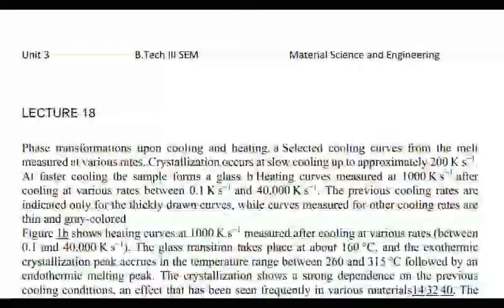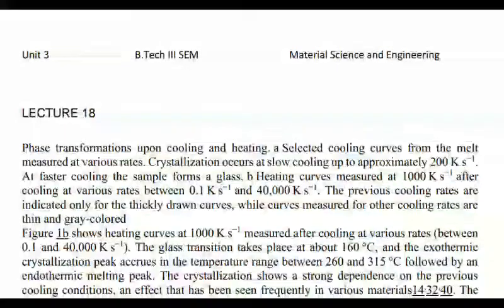Phase transformation upon cooling and heating is selected: cooling curve from the melt measured at various rates. Crystallization occurs at slow cooling, up to approximately 200 Kelvin per second. At faster cooling, the sample forms a glass.